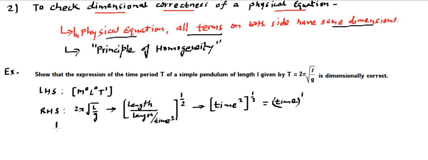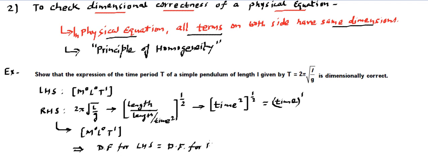The dimensional formula will be mass raised to power 0, length raised to power 0, time raised to power 1. If you see the left hand side and the right hand side dimensional formulas, the dimensional formula for the left hand side is the same as the dimensional formula for the right hand side.